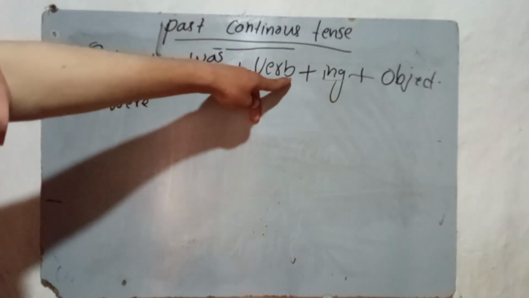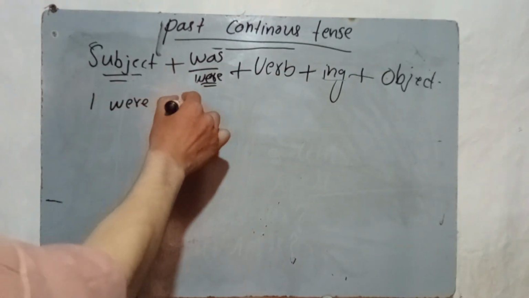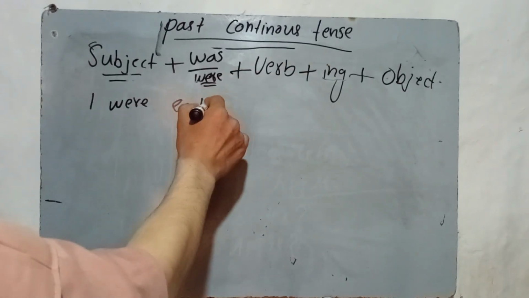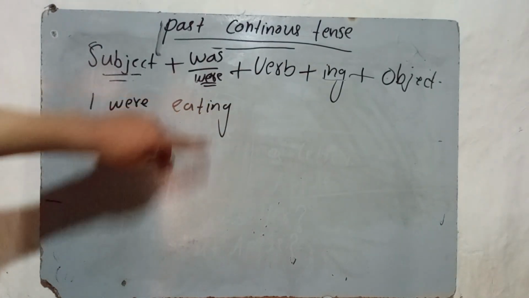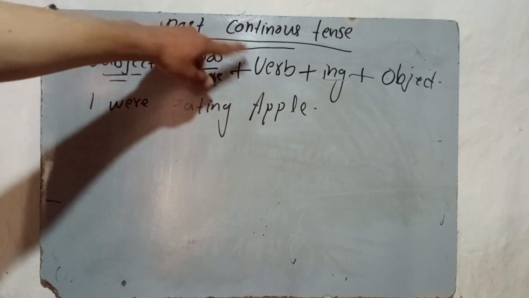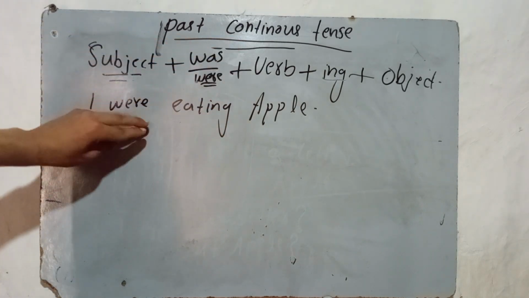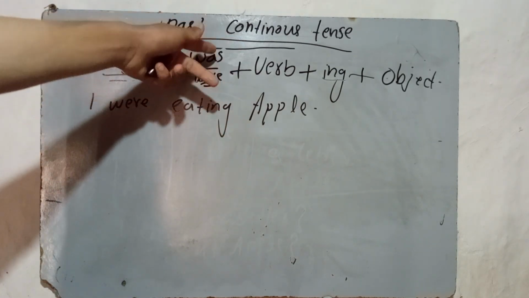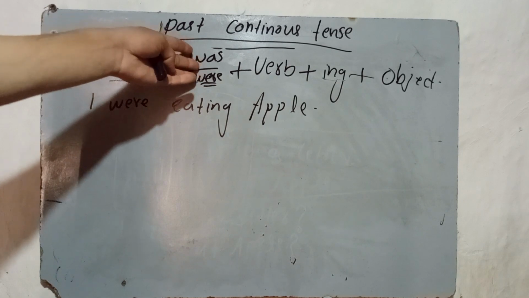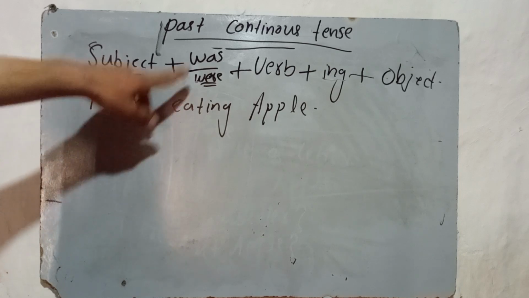and we use the first form of the verb. I were eating: eat, and then you need to write ing. The verb is eat and then ing. I were eating apple. This is a past continuous tense simple sentence. Here in past continuous, two types of helping verb are used, was or were. You know exactly where we should use was and where we should use were. Now let me write a sentence where was is used.